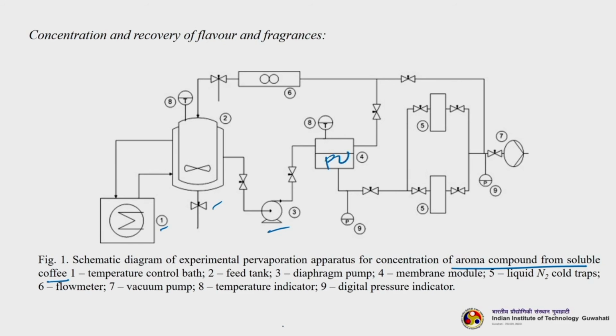And then 5 is the liquid nitrogen cold traps, 6 is a flow meter, 7 is a vacuum pump, 8 is a temperature indicator, and 9 is a digital pressure indicator. So, you can see how in a particular integrated system the flavor or the aroma compound from the soluble coffee is being extracted, okay, without compromising its properties.